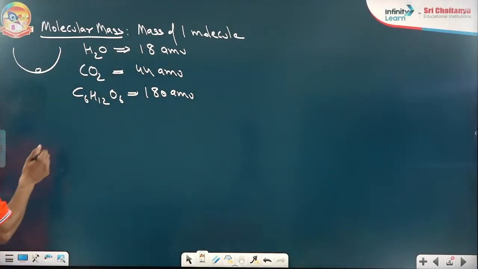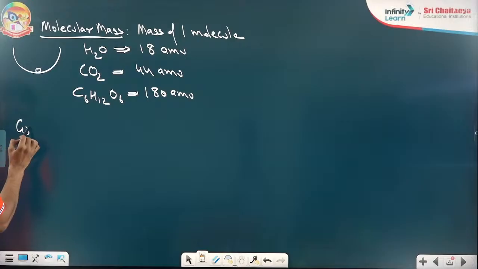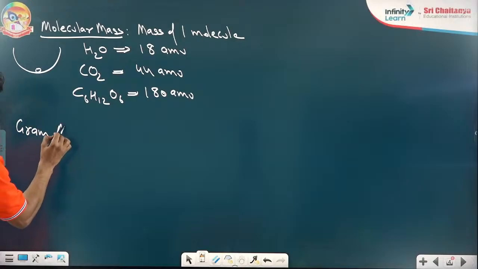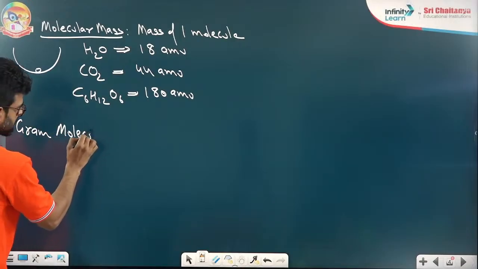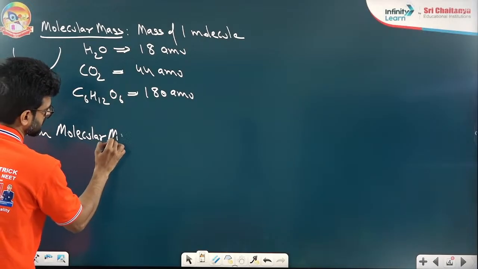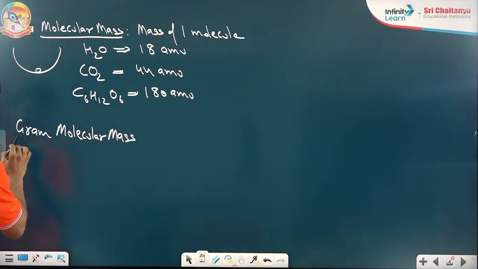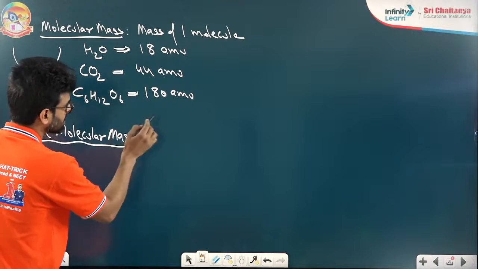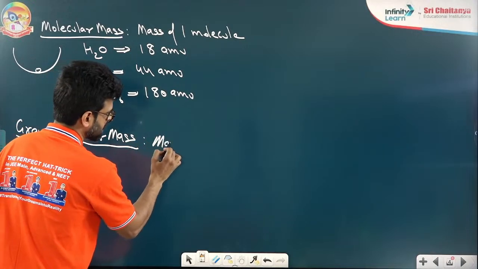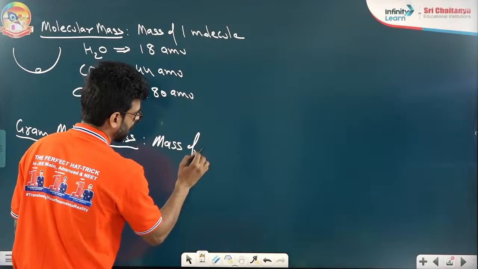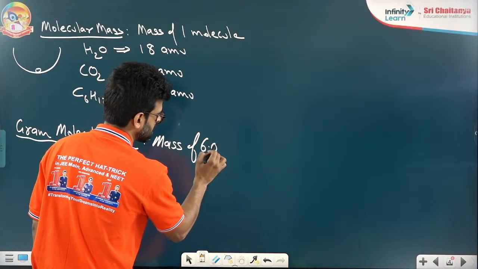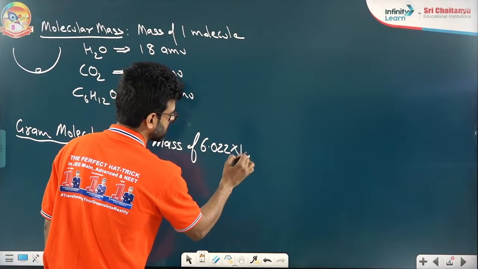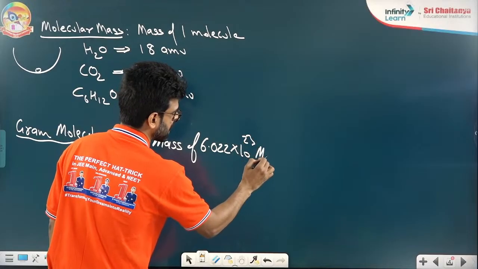The next thing is gram molecular mass. What is it, beta? It is the mass of 6.022 into 10 to power 23 molecules together.